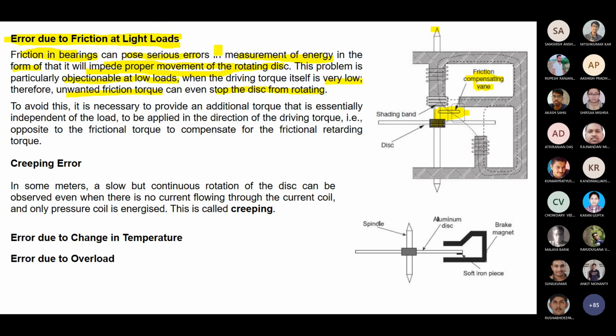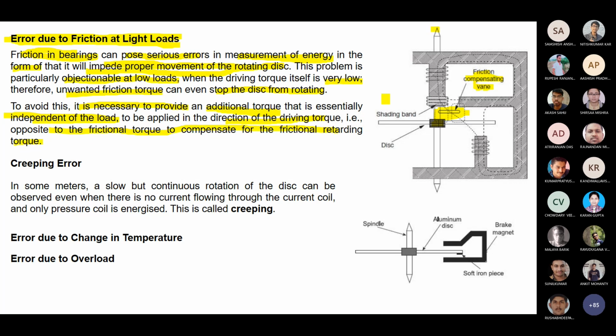To avoid this, it is necessary to provide an additional torque that is essentially independent of the load. Definitely it is independent of the load. So the vanes are there, to be applied in the direction of the driving torque, that means it opposes the frictional torque and compensates the frictional retarding torque.